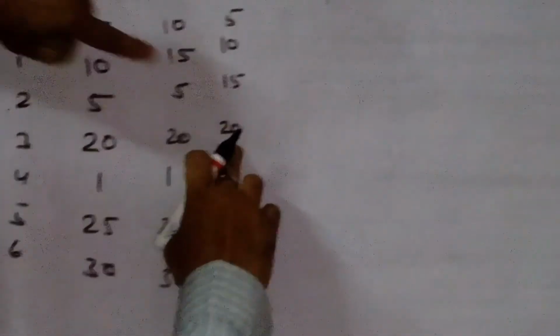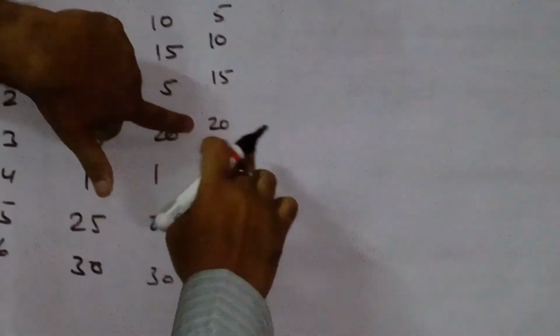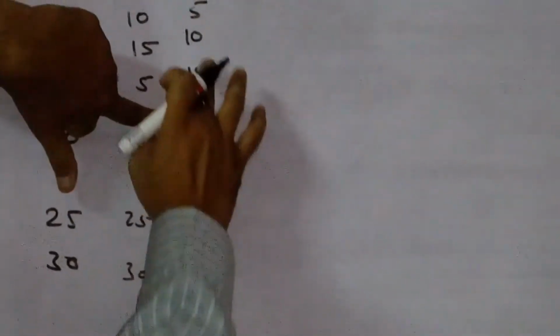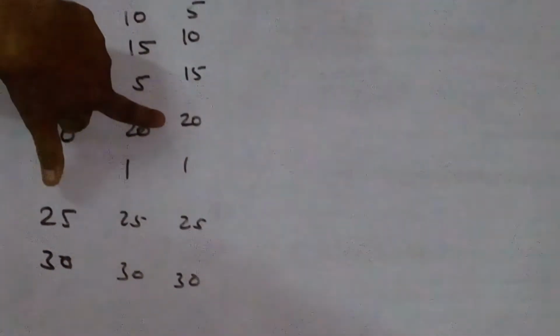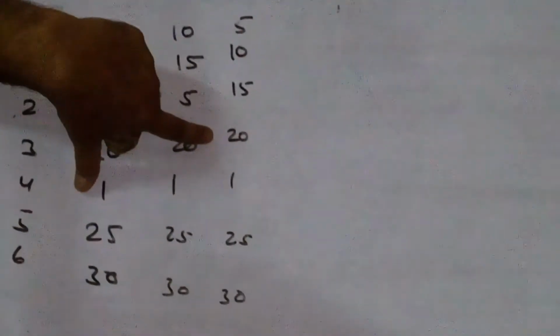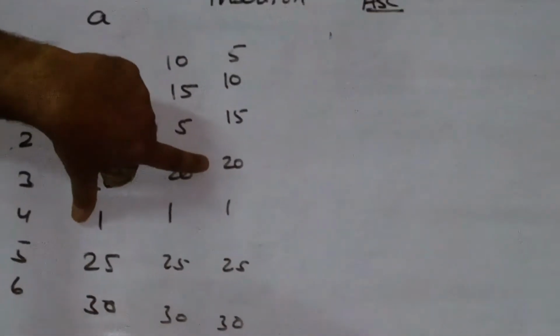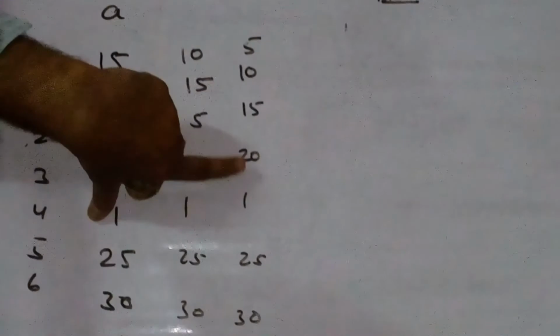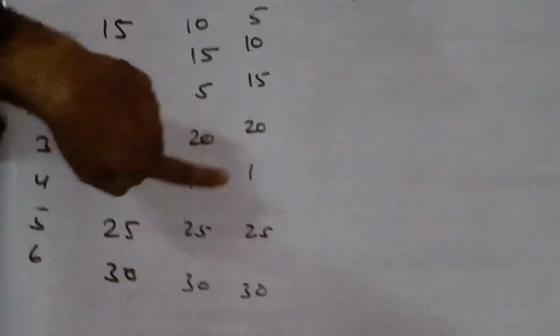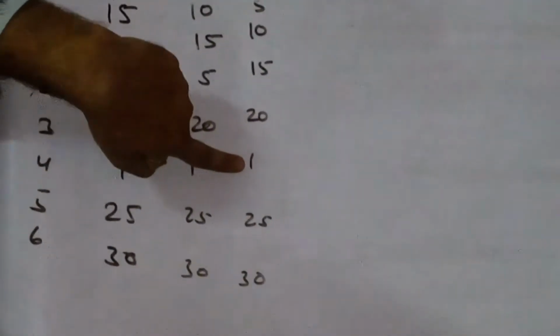Now next time we have to select 20. 20 moves from 15, 10 and 5. Here the condition is not true, so there will be no change in this process. Next, in the next iteration, I will take 25.